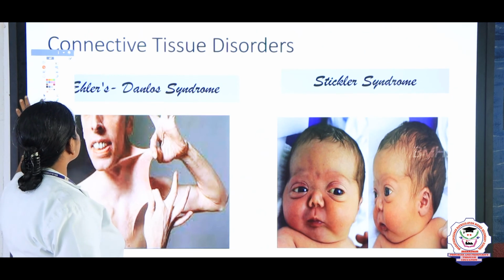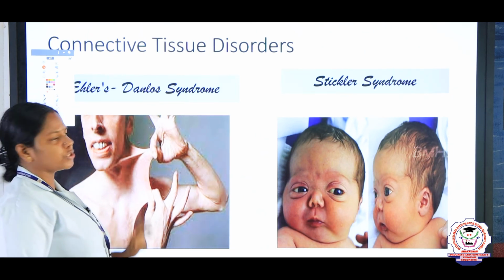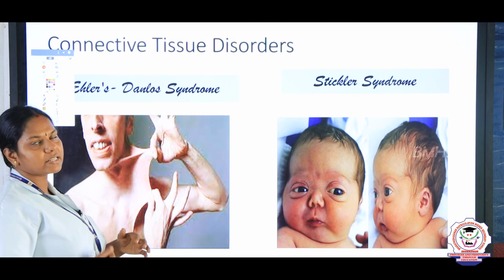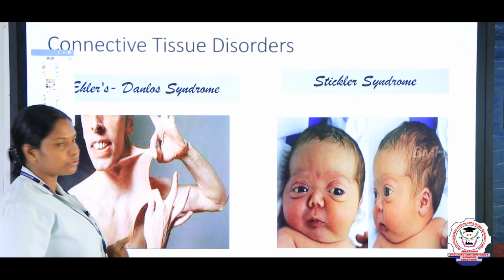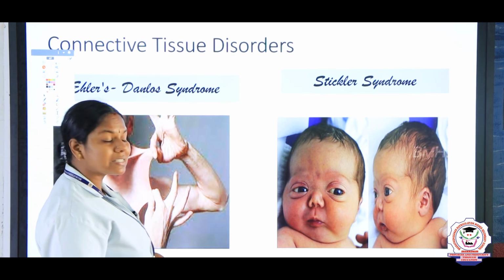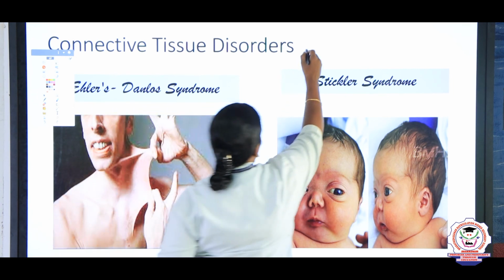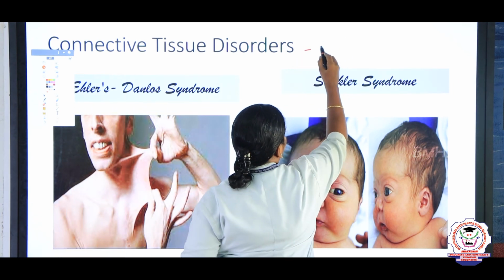And now we are going to discuss some of the connective tissue disorders, right? If there are any disorders in the connective tissues, some of the disorders are heritable, that is, they pass from one generation to another.